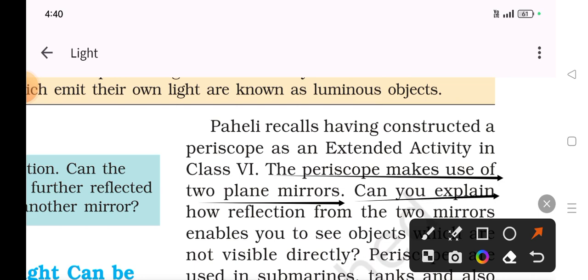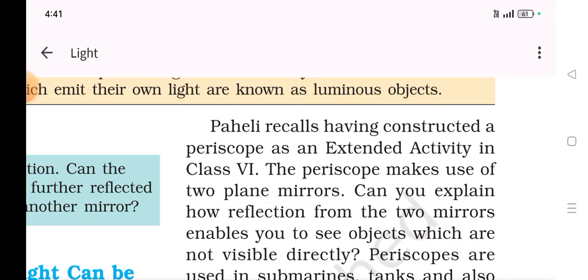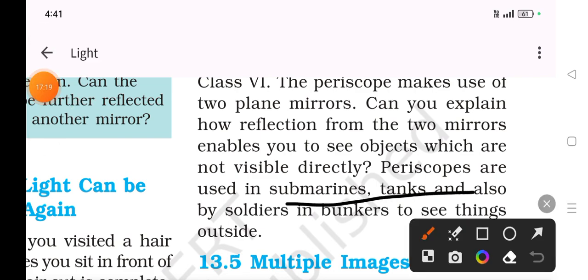Can you explain how reflection from two mirrors enables you to see the objects which are not visible directly? Periscopes are used in submarines, tanks, and also by soldiers in bunkers to see the outside. Basically, two mirrors are used, and the reflected ray is reflected again and again. Multiple images form. This way people are able to see them.